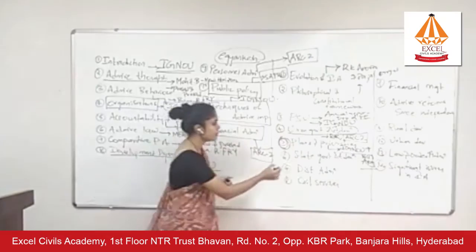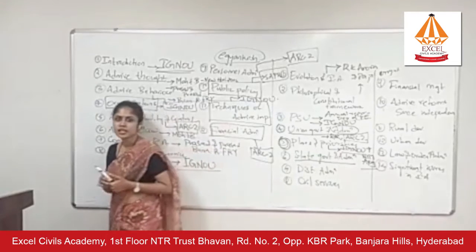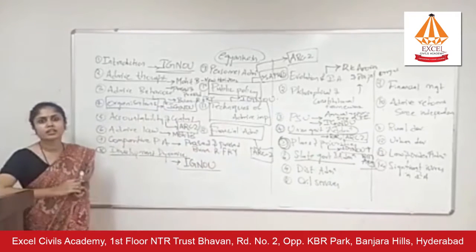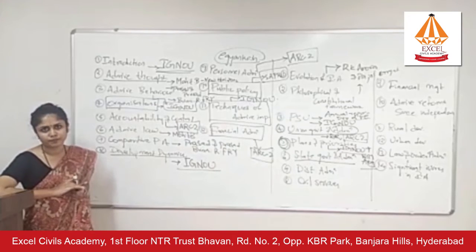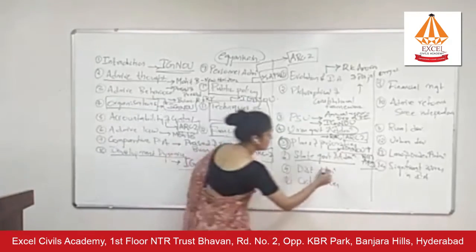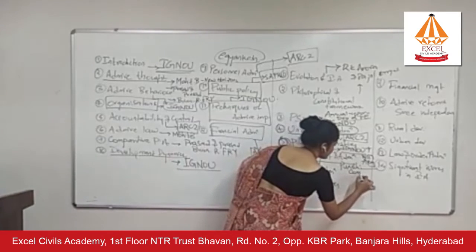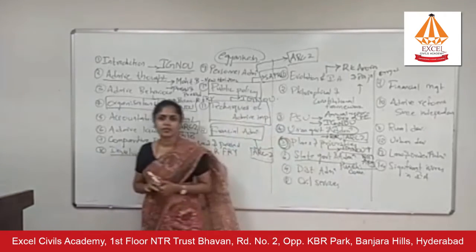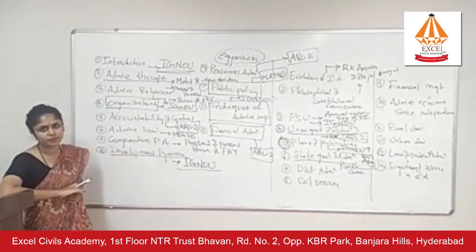Then you have the next chapter, that is state government and administration. In state government and administration, you will have to go through the Punchhi Commission report. There is a commission called the Punchhi Commission on center-state relations. Your entire chapter 6 would get covered if you read those reports.